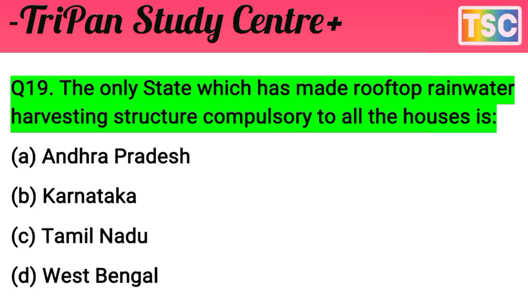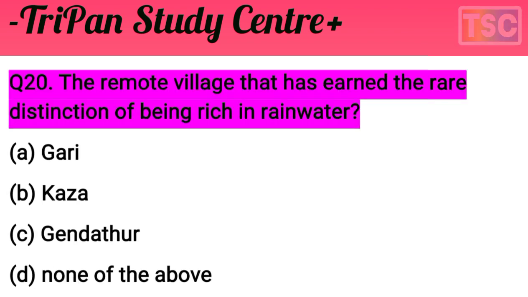You must have thought of your answer. Let's see the answer to this question. The only state which has made rooftop water harvesting compulsory. Compulsory is the key here. Andhra Pradesh is not applicable, Karnataka is not compulsory, and West Bengal, nothing is compulsory. But the answer is C, Tamil Nadu. The next question arrives here, that's important.